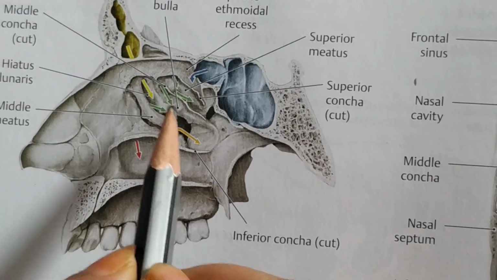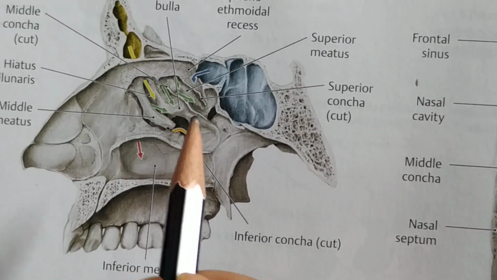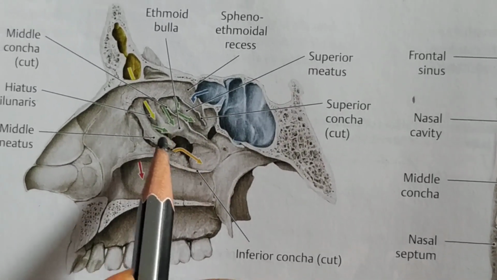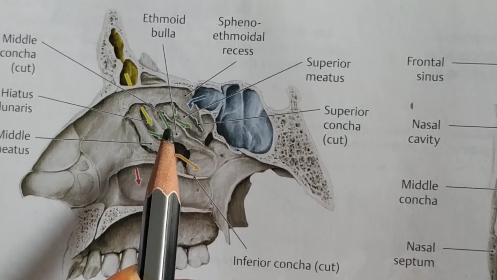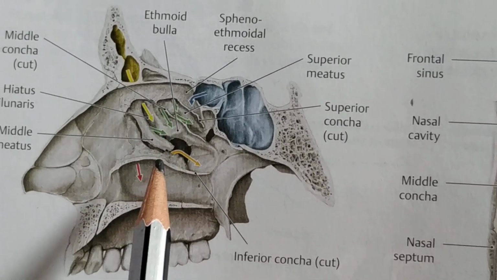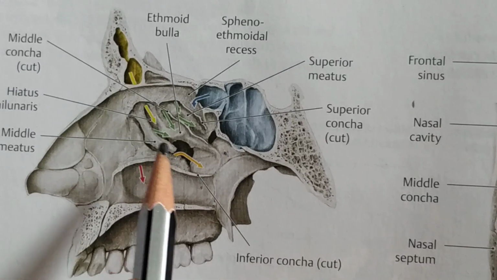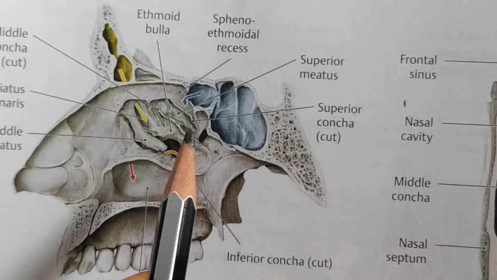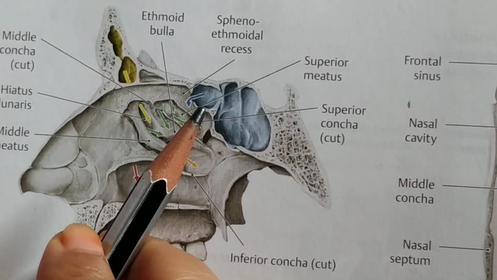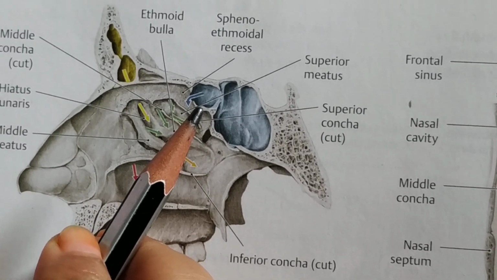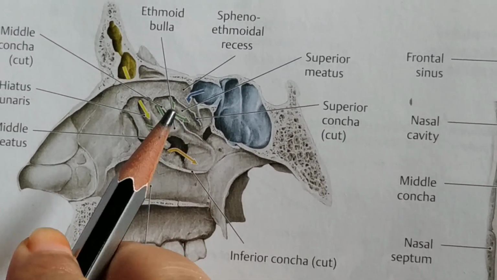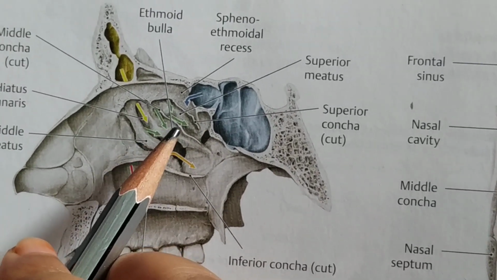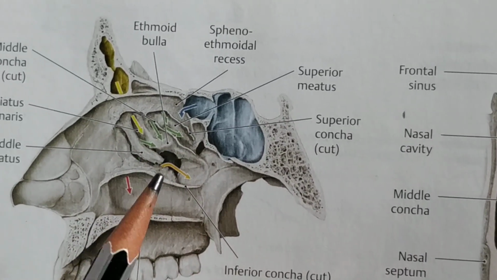Then the middle ethmoidal air sinuses. The middle ethmoidal air sinuses are 1 to 3 in number, and they form the bulla ethmoidalis. The middle sinuses drain into the middle meatus on and above the bulla ethmoidalis. Then the posterior ethmoidal air sinuses. They vary from 1 to 11 in number, and they open into the superior meatus. Then the blood supply of the ethmoid.